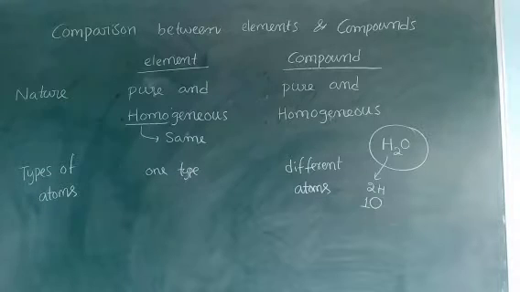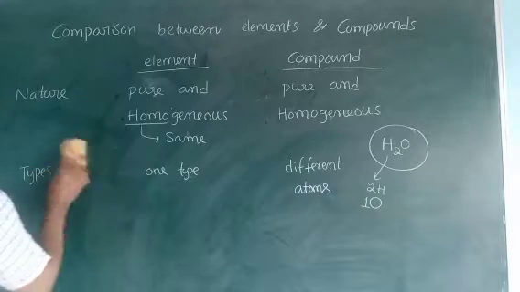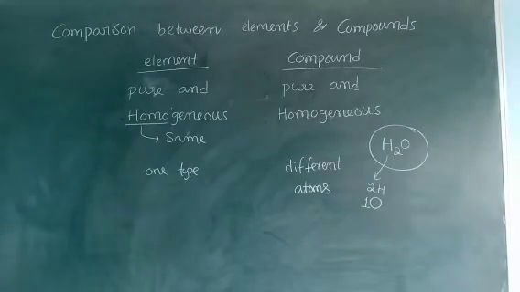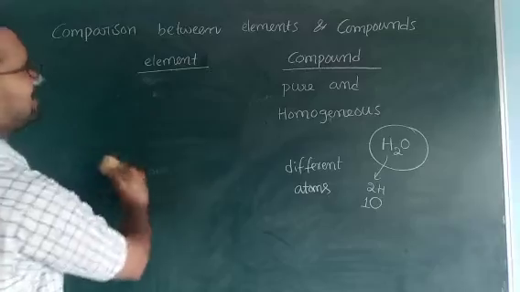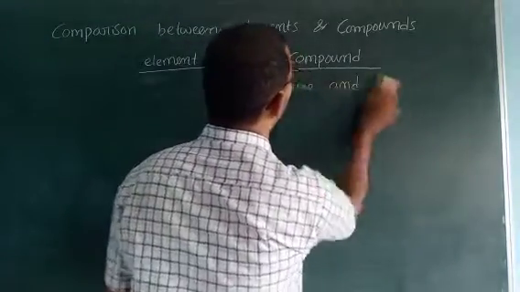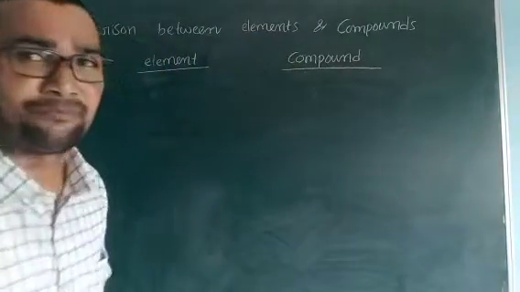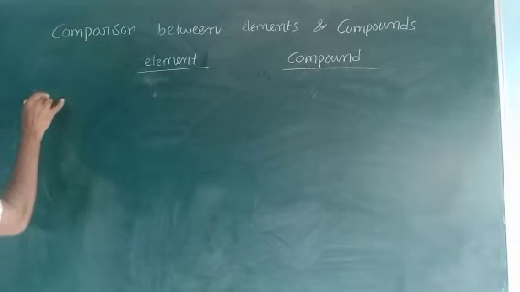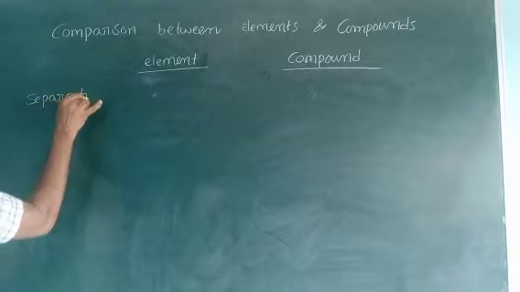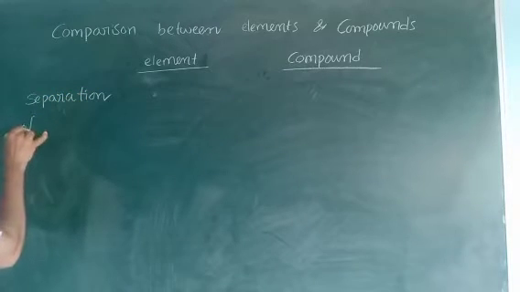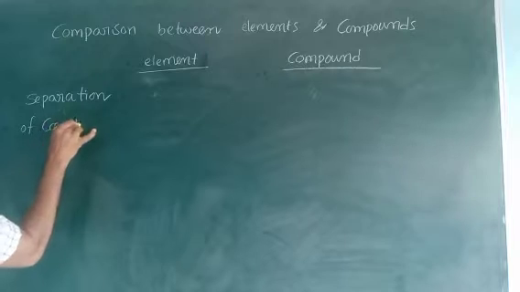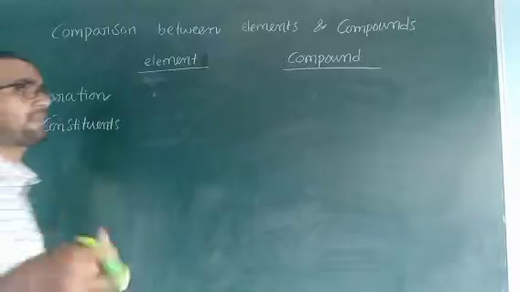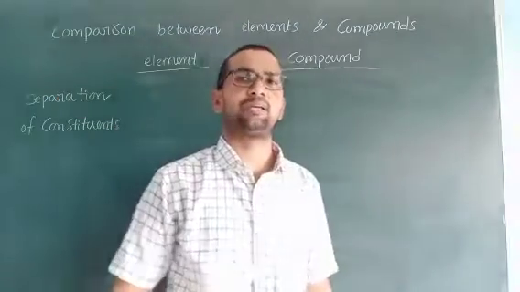Now come to the third one: separation of constituents. Separation of constituents means separation of atoms in a given element or compound.